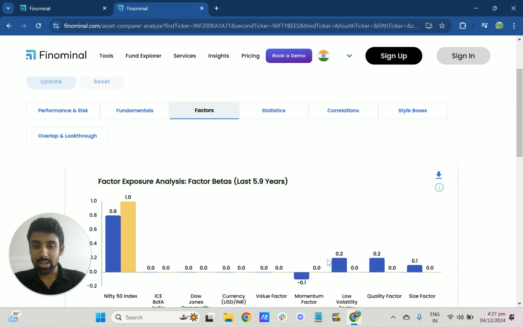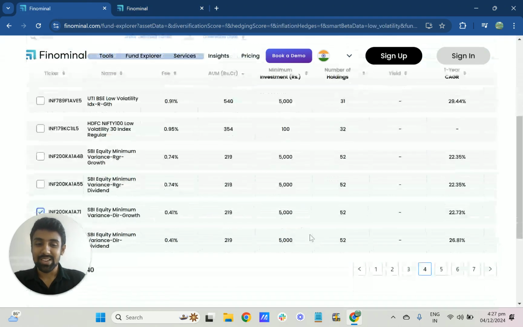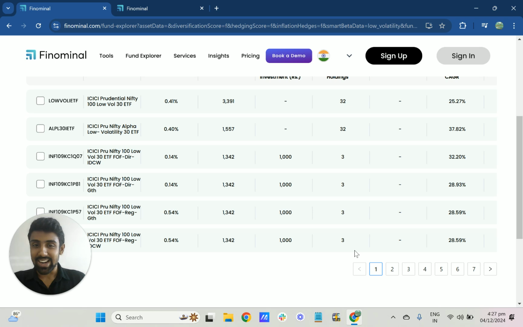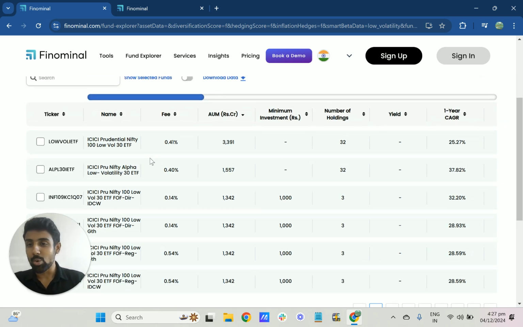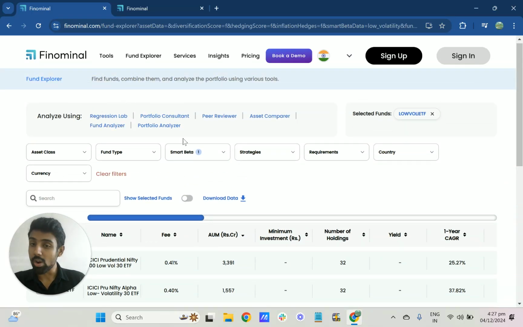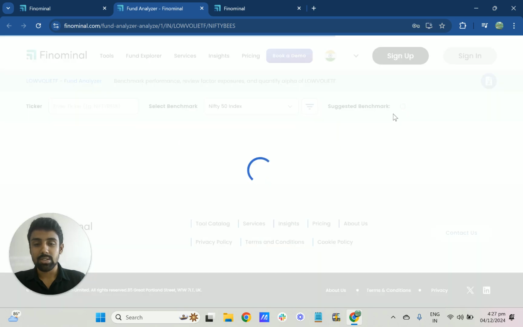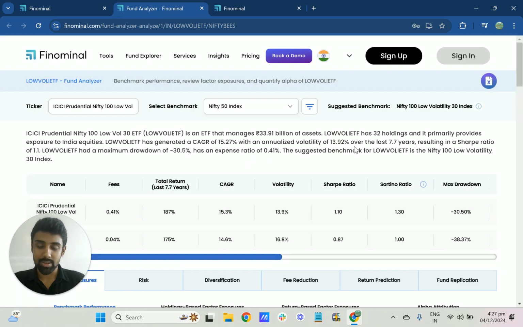You can also see some low volatile characteristics, and just looking at the volatility, it has reduced the volatility of the entire portfolio when you compare it to Nifty BeES. So this is one of the interesting products in India under the low volatility space. Let's start off with the analysis of a proper low volatile fund. Let's quickly pick one of the low volatility ETFs and take it to Fund Analyzer to see whether it is showing any low volatile characteristics.